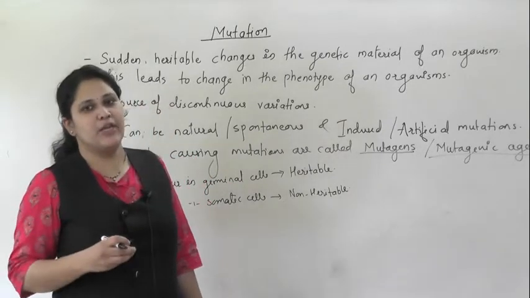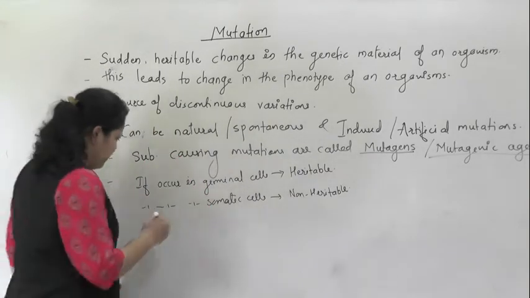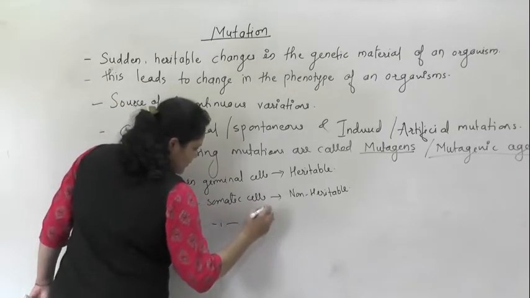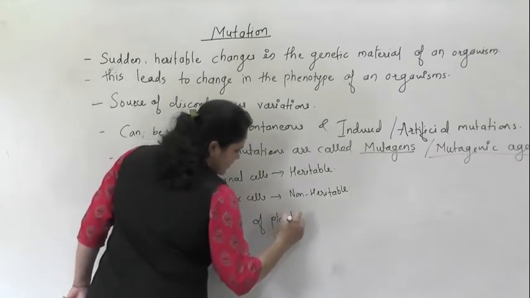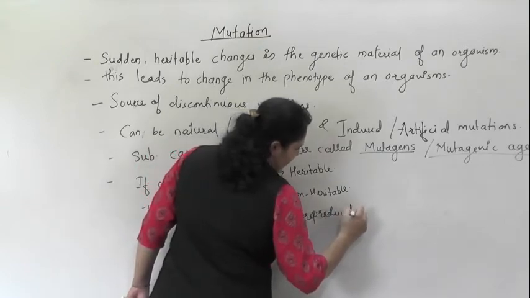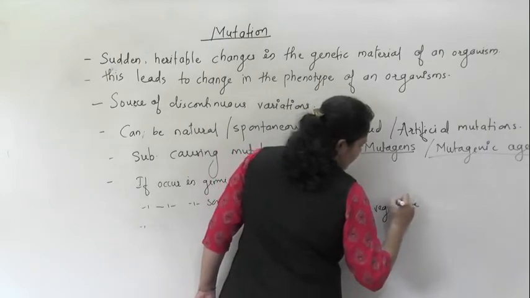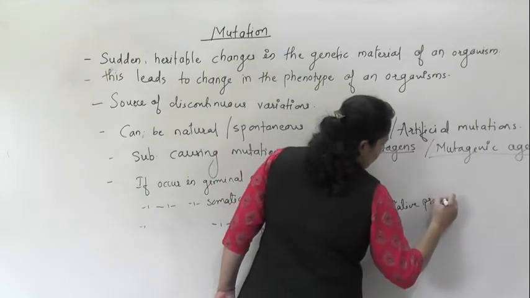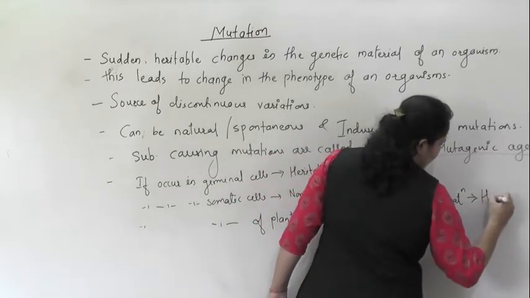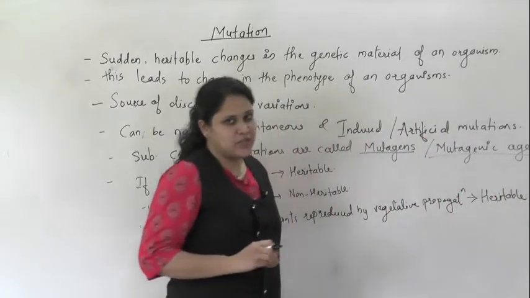So if there is any mutation in a normal cell also, that can be transferred to the next generation.